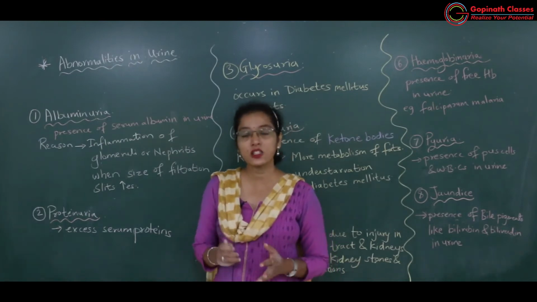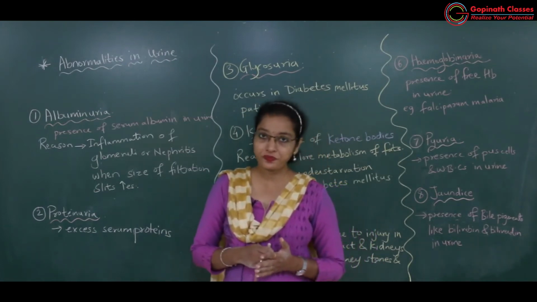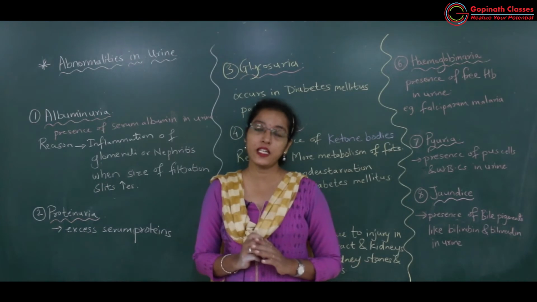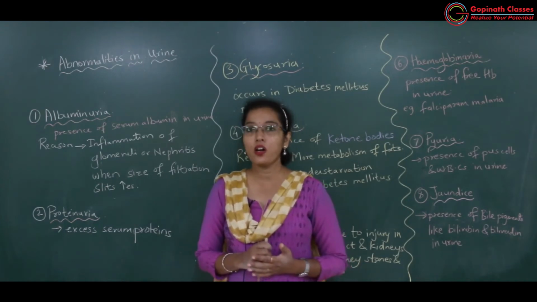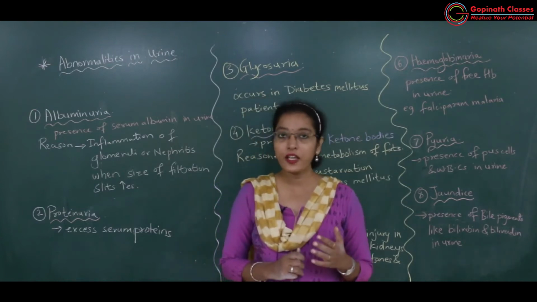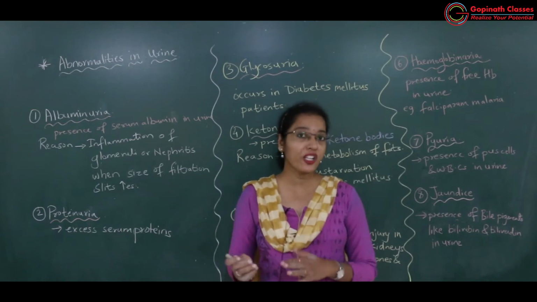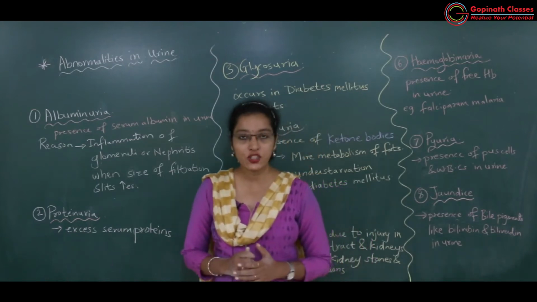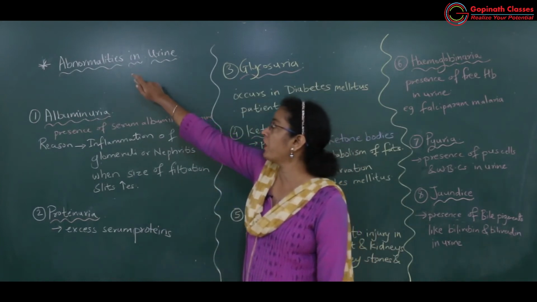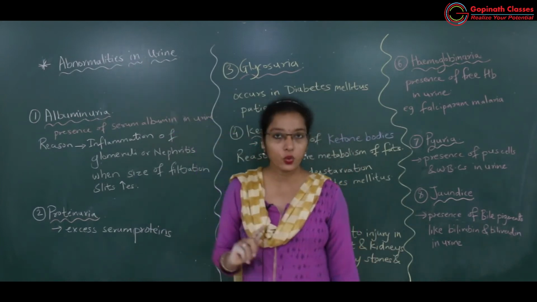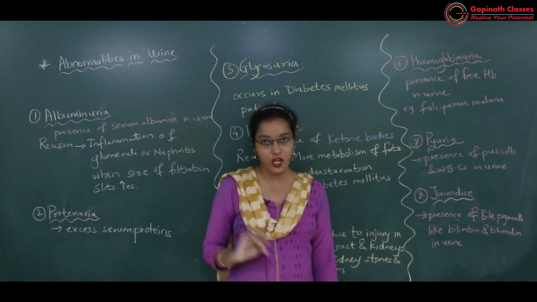So let's discuss what are the different abnormalities which are seen in individuals if there is excess amount of protein, or if there is excess amount of RBCs, or if there are pus cells in the urine. What the disorder is called, all that we are going to discuss in this session. So let's start with the session, abnormalities in urine. Okay, first one is albuminuria.